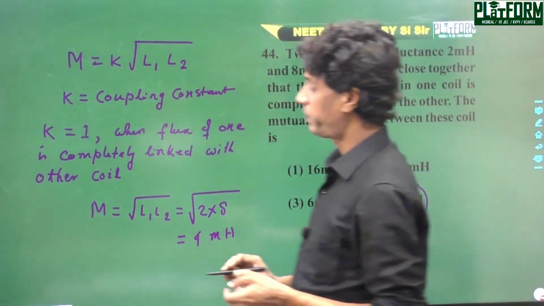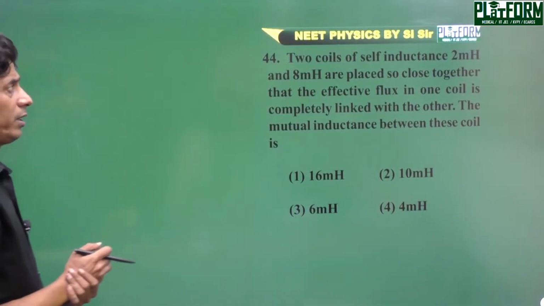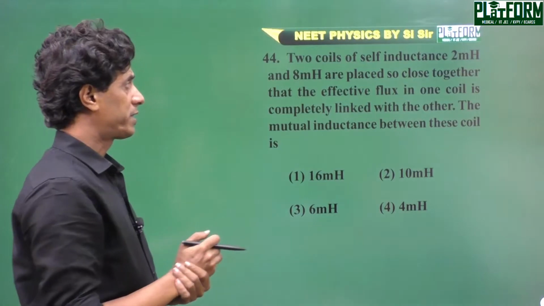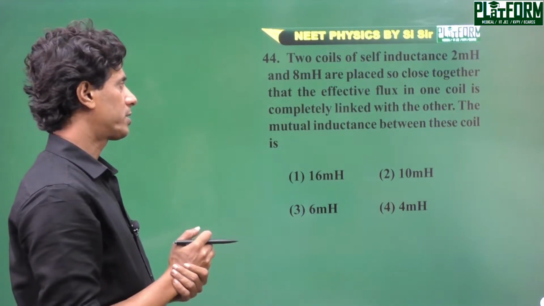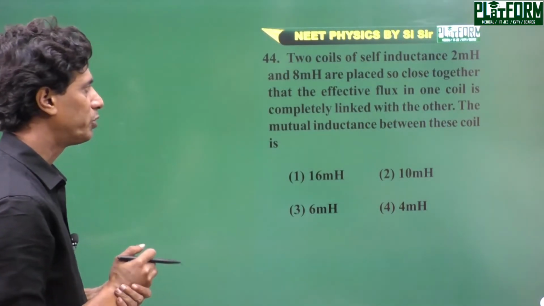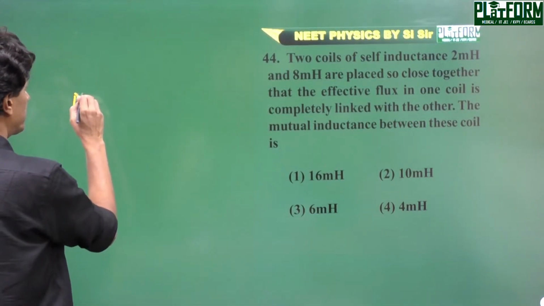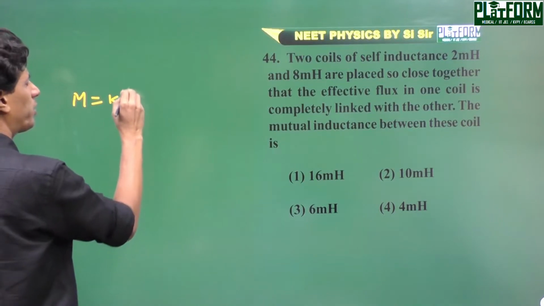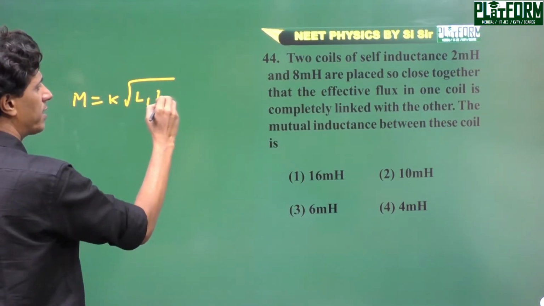Next problem of this video session. Question number 44. Two coils of self-inductance are placed closer so that the effective flux of one coil is completely linked with the other. The mutual inductance is equal to K root over of the self-inductances.